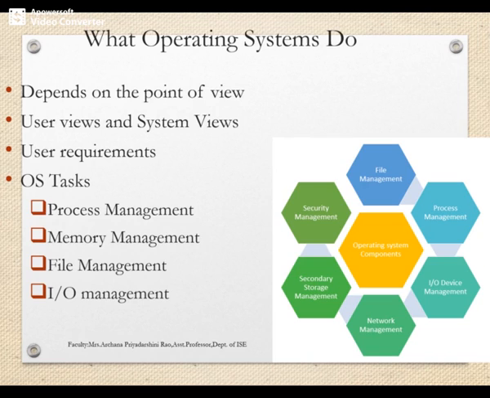According to the system view, from the system point of view, how should the operating system be? As you know, the computer is a set of resources, and these resources provide various functions to the user. So the operating system is responsible for managing all the resources. A portion of the OS will be in the main memory, and this portion is called the kernel. The kernel is responsible for the majority of the tasks. If the kernel fails, the entire operating system is going to crash.